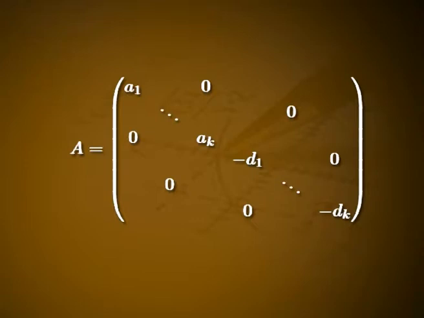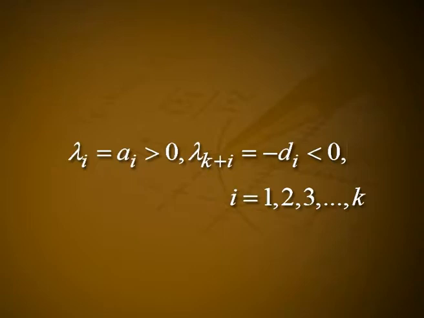The trivial steady state is n_i = p_i = 0 for all i, and the community matrix is the diagonal matrix A with diagonal elements a_1, a_2, etc., a_k, -d_1, -d_2, etc., -d_k. The 2k eigenvalues are thus λ_i = a_i greater than 0 and λ_{k+i} = -d_i less than 0 for i = 1, 2, 3, etc., k. So, this steady state is unstable.